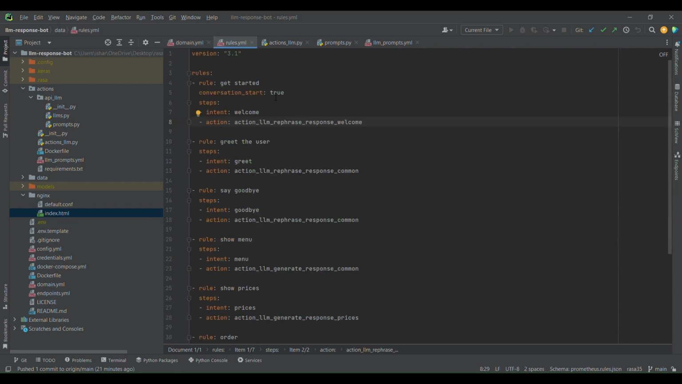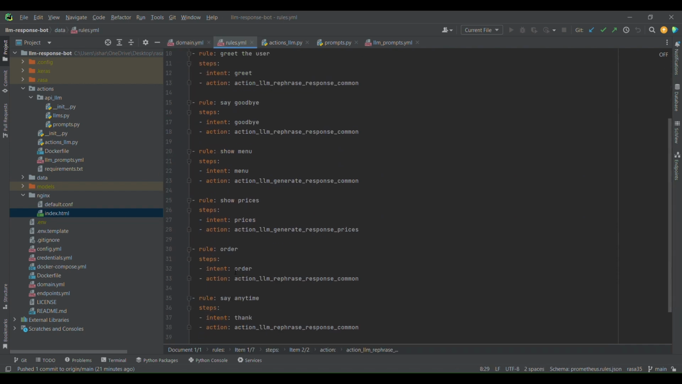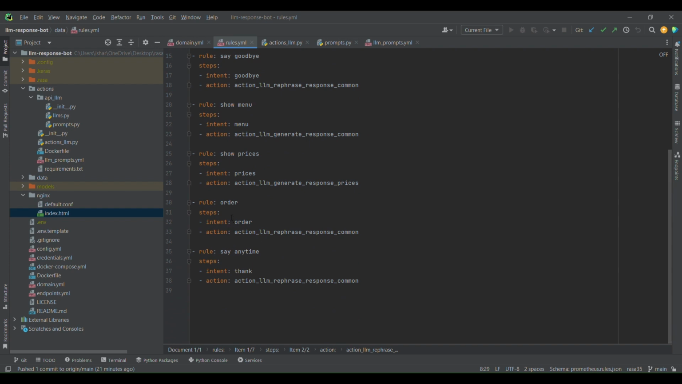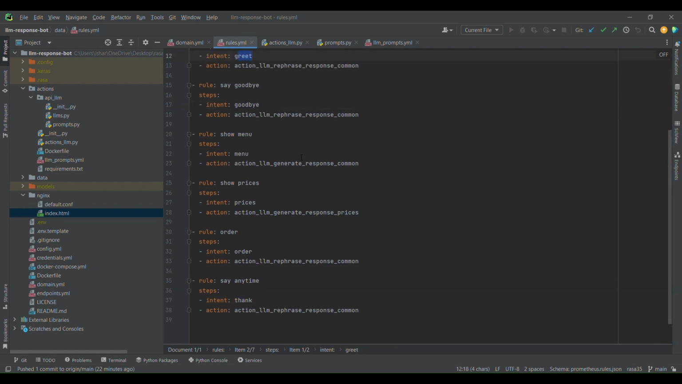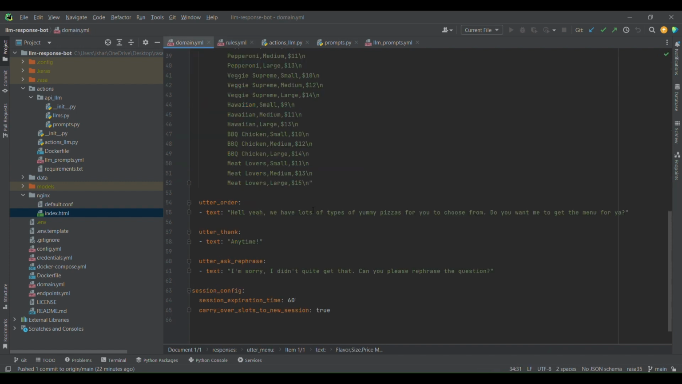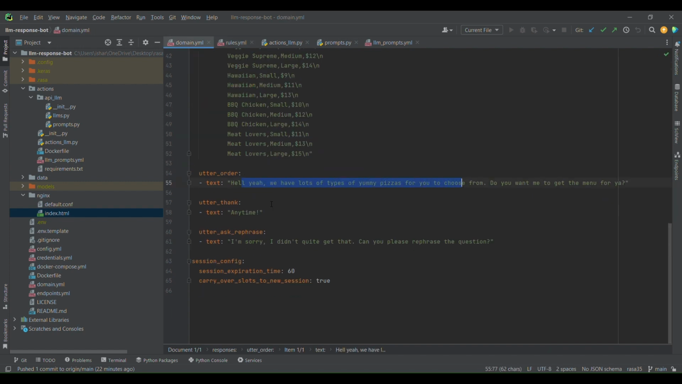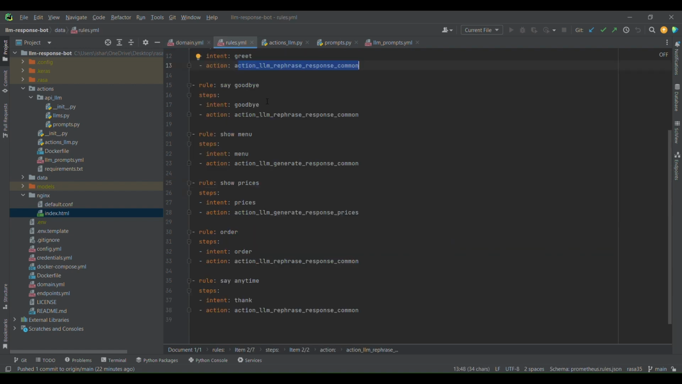If we quickly go to the rules, we can see that for most rules, in the case of the order intent, thank intent, goodbye, and greet, all of those use the same action, which is action LLM rephrase response command. What this does is it takes the existing bot response that we have provided during training, and rephrases it using a prompt. I'll get to the prompt in a minute. Using a prompt, it rephrases it based on the user input.